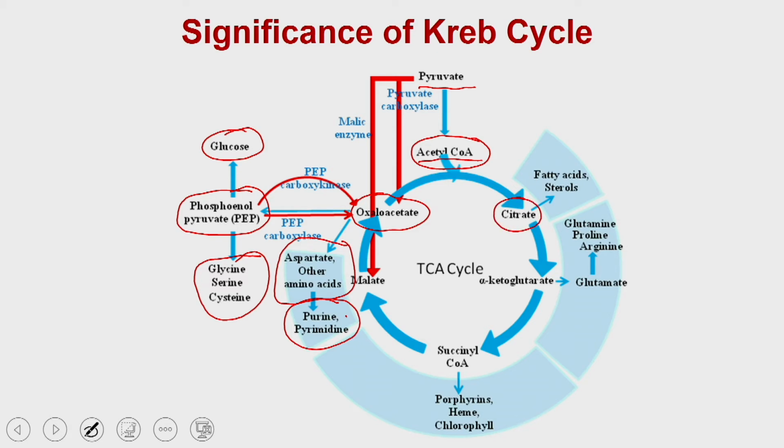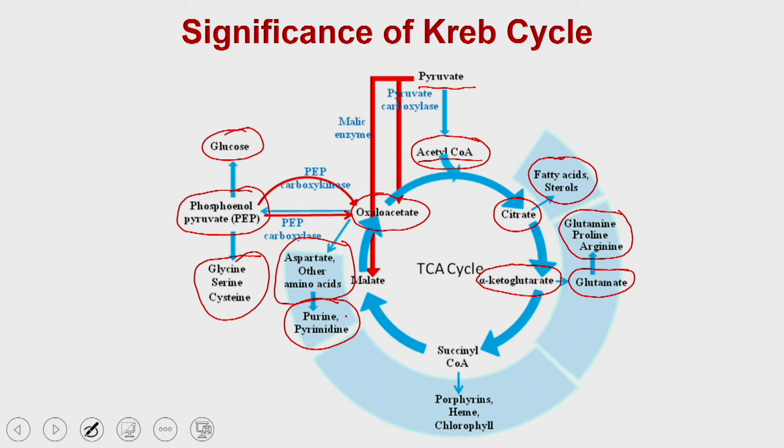Similarly, what you can see is the citrate synthesized in the Krebs cycle is utilized for the biosynthesis of fatty acids as well as sterols. Similarly, alpha ketoglutarate is used to synthesize glutamate, and glutamate ultimately produces different types of amino acids, which are glutamine, proline and arginine.